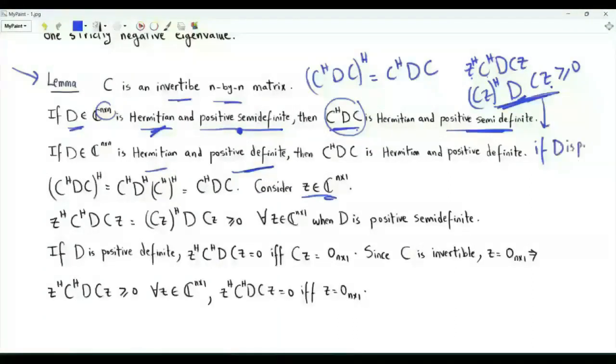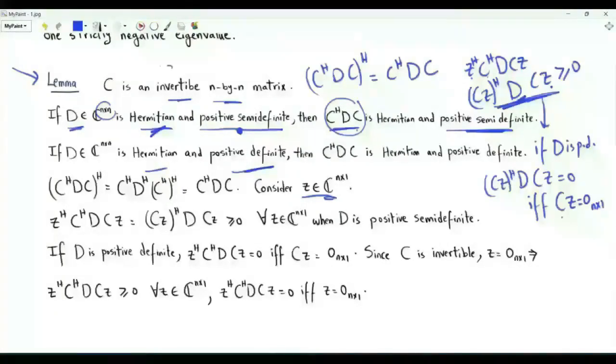If D is positive definite, then this quadratic form is 0 if and only if CZ is equal to 0. C is assumed to be an invertible matrix, so CZ is the all 0 vector if and only if Z is the all 0 vector. Then this quadratic form is non-negative. It is 0 if and only if Z is the all 0 vector. This means that when D is Hermitian and positive definite, C Hermitian D C is Hermitian and positive definite.